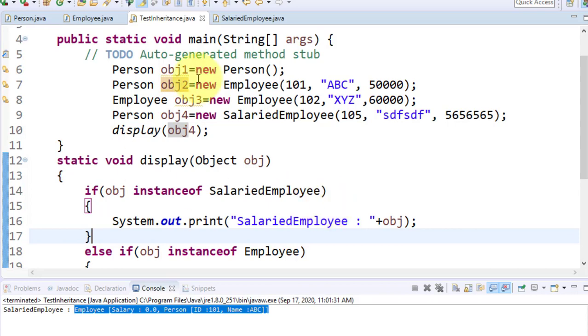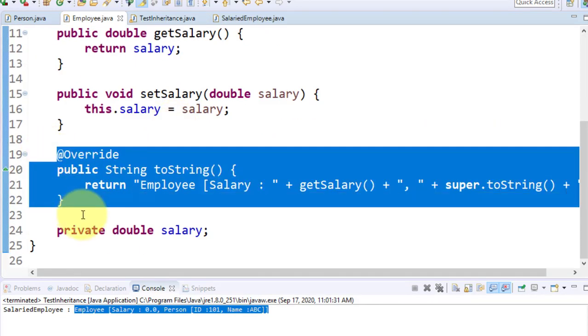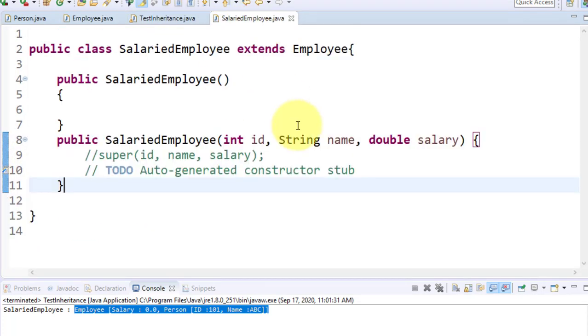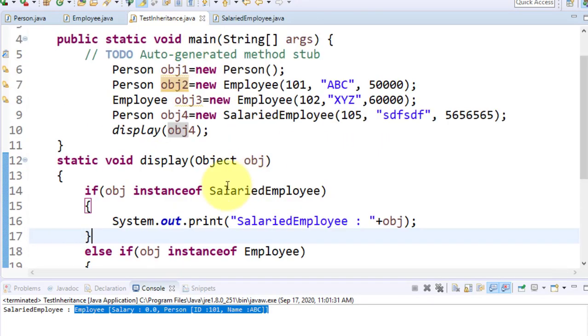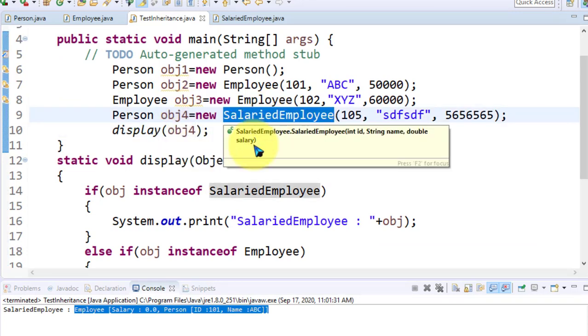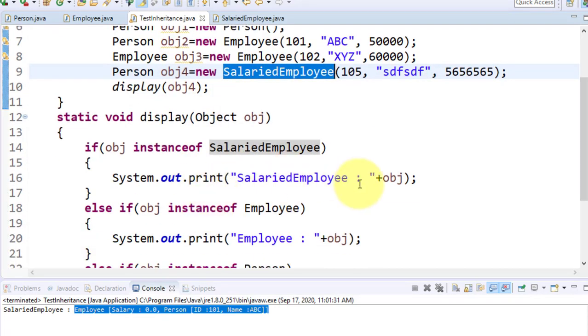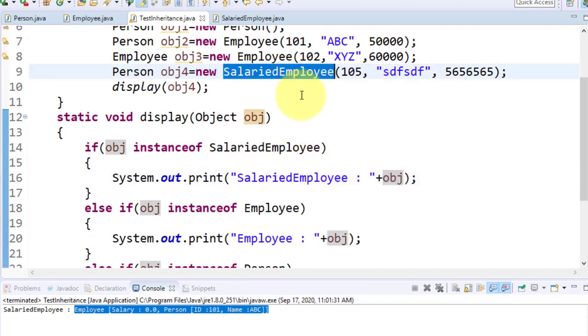Yes, you check it. I just comment this employee toString. Save it. Now salaried employee doesn't have toString, employee doesn't have toString. Now I'm passing obj4. Obj4 is from the salaried employee. Obviously this obj tries to print the toString from the salaried employee, but it is not available.